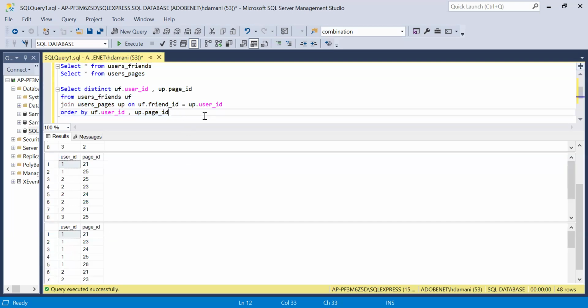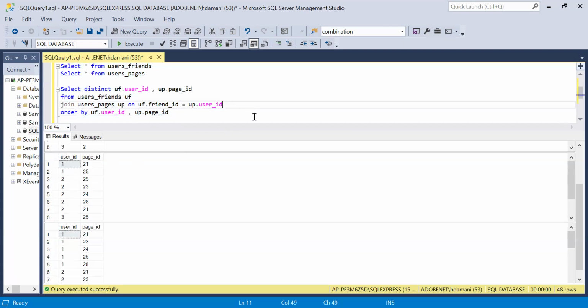So for that, I will perform a check over here, which tells if user ID and page ID are available in this second table, right? So we should exclude all those records. In the final output, if any record is available in the second table, which is the users pages table, we should exclude that, right?